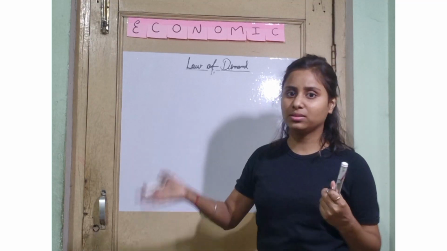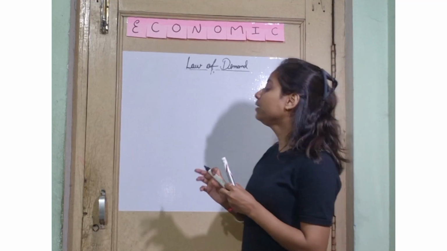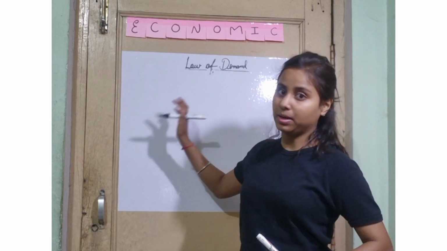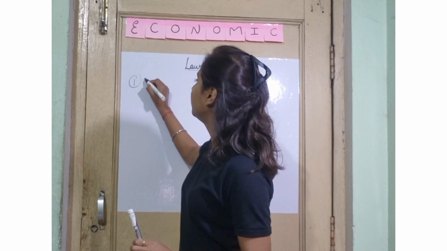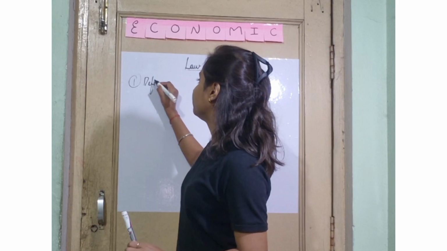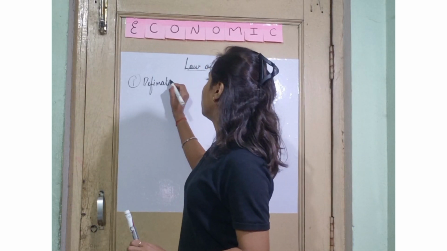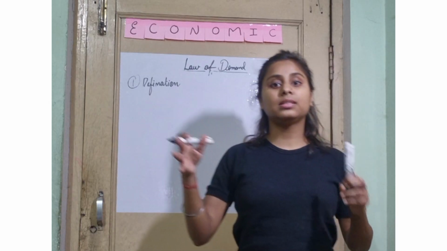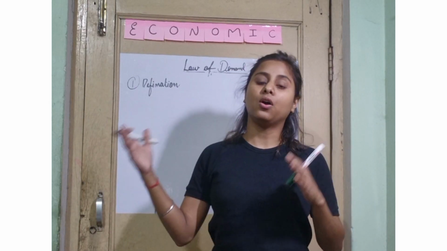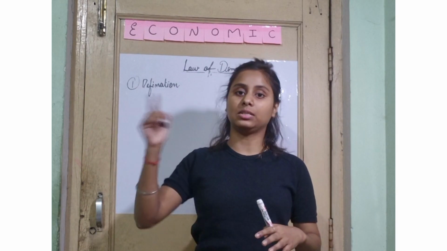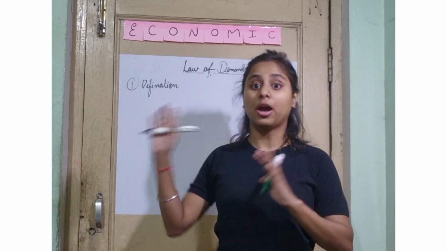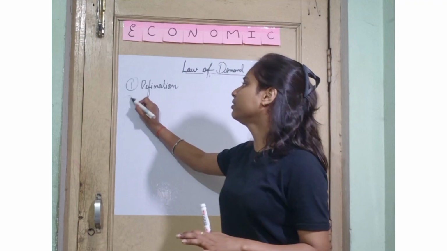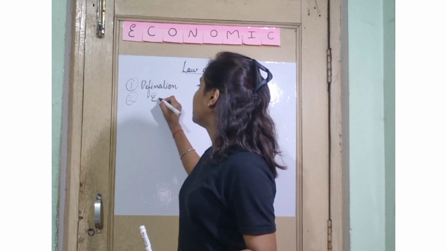So the topic is law of demand, as we were continuing. First of all, what do you have to write in the law of demand? First of all, you have to write the definition of law of demand. And what it is: other things being equal, quantity demanded of a commodity increases when its price falls, and vice versa. You have to write in full. I'm just giving you the gist of it. After that, you have to write the example of it.